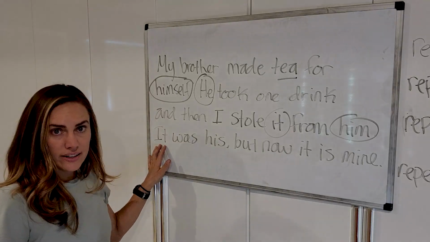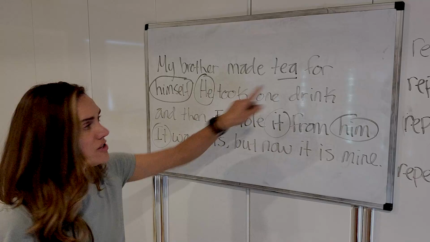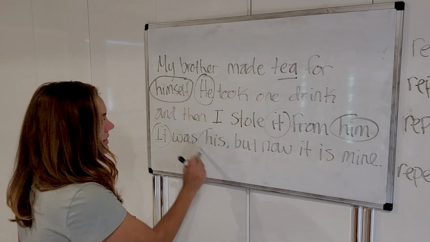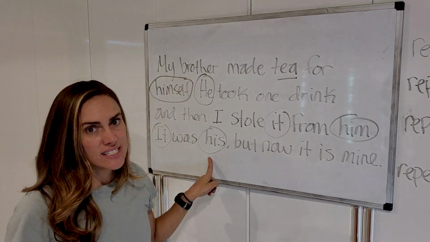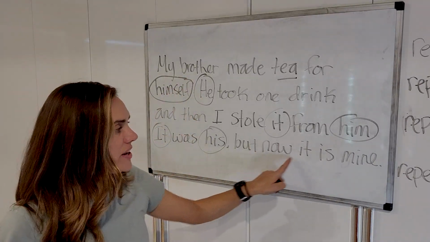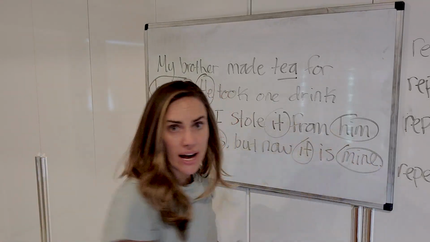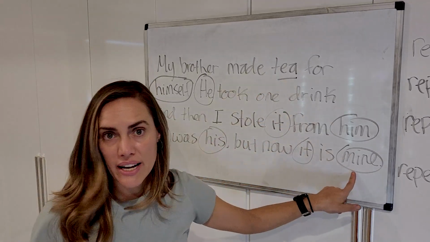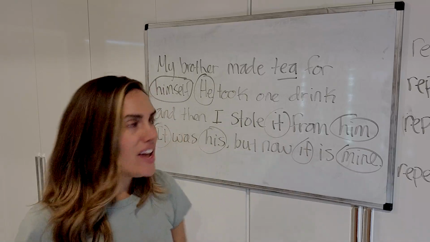It, again, here's a pronoun. What does that refer to? It refers to the tea. It was his, okay? His refers to my brother's. This is a possessive pronoun. But now it is mine. It is mine. It is a pronoun that refers back to tea. Mine is the pronoun that refers to something that I possess, okay?